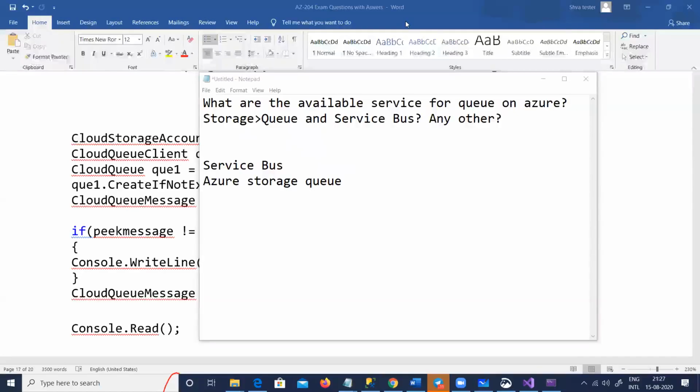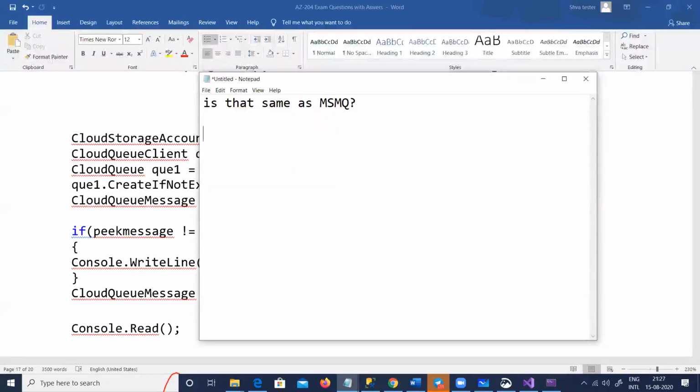Is that same as MSMQ? Yes, the concept is same. Kulkarni sir, the concept is absolutely same, but MSMQ is installed locally, into your Windows operating system or whatever, right? But this is a ready-made queue, which is a part of Azure. It is a platform as a service. You cannot install Azure Storage locally as such. In your Windows 7 or Windows Server, you cannot install this Azure service. It is available only through Azure.